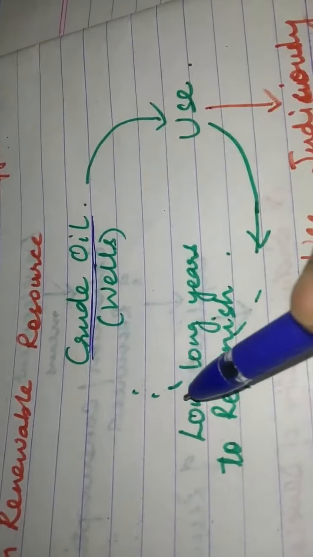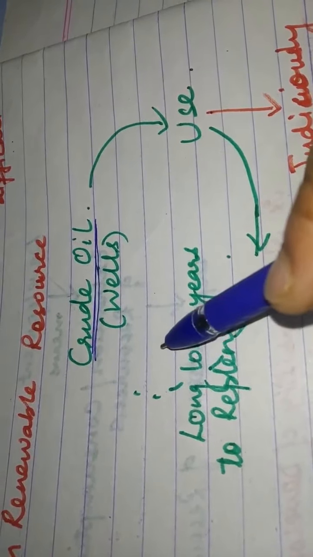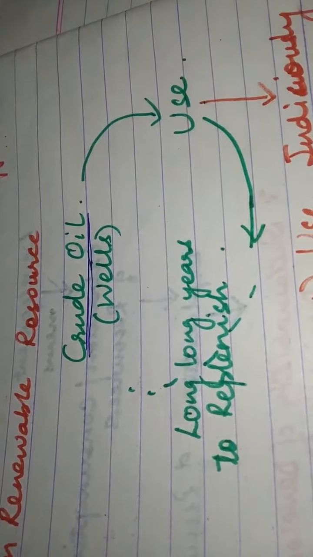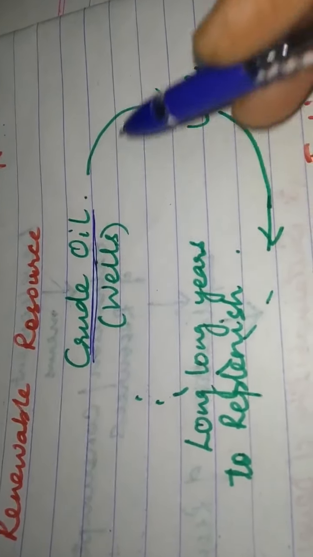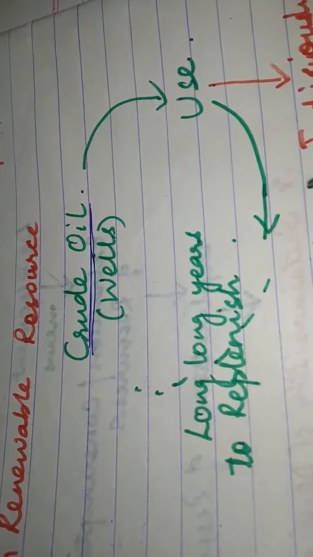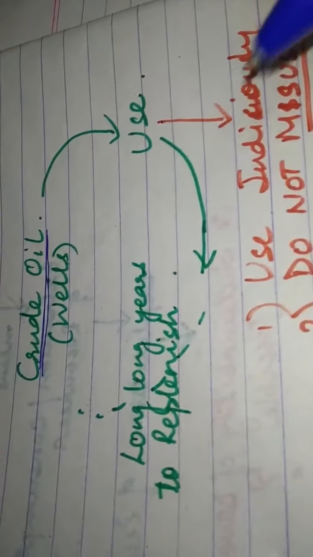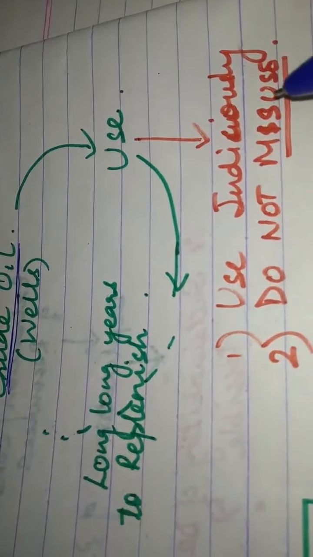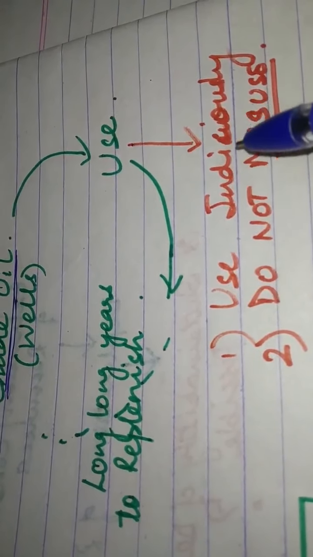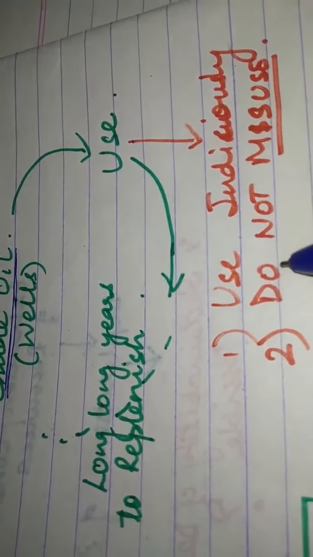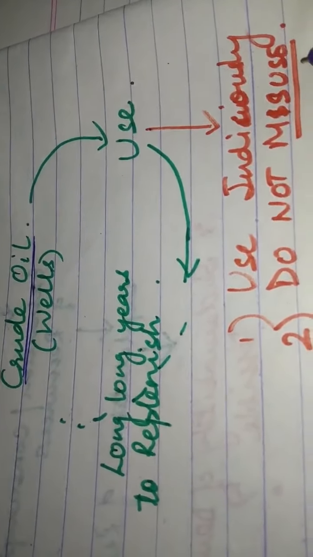So it will take a very long time, and human beings must have gone extinct by that time. So it is not judicious to use it in an improper way. There should be a use of it in a judicious way, and we should not misuse the non-renewable resource.